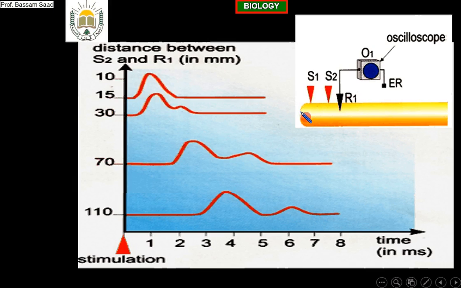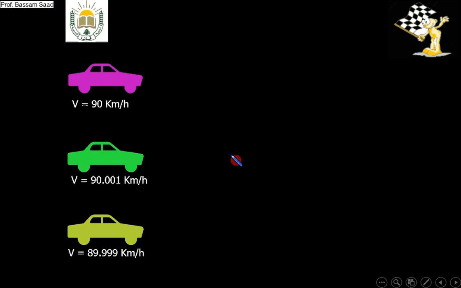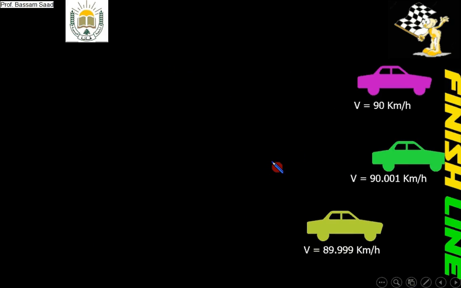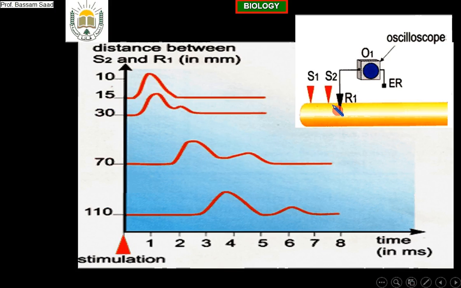When the oscilloscope is near the starting point of the race of the action potentials, because when we stimulate, we create action potentials, and these action potentials start to make a race. As a race, they propagate along the axon. So when the oscilloscope was near to S2, the race was for a short distance. Look at this: at 15 millimeters, we observed only one action potential on the oscilloscope.